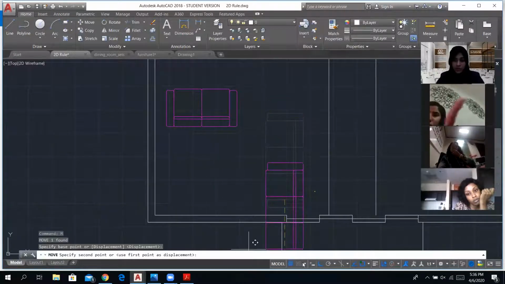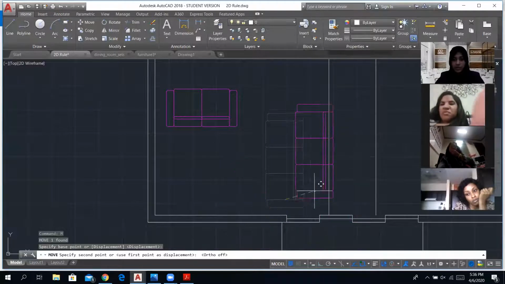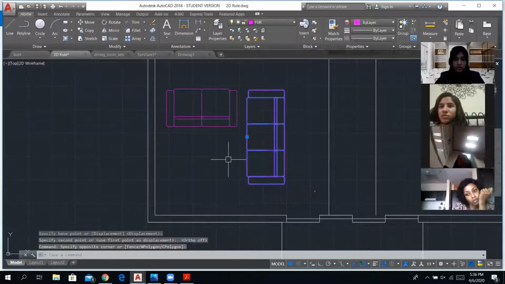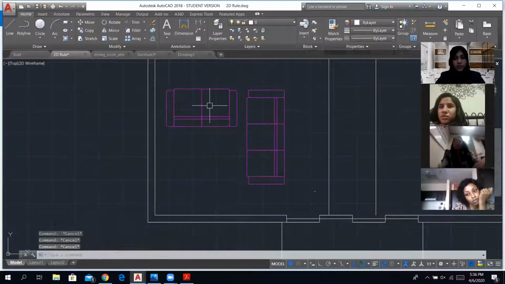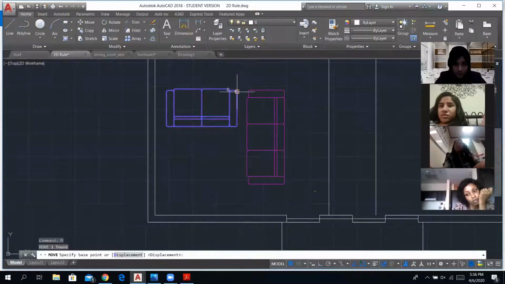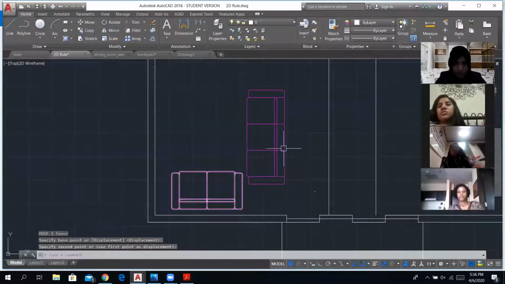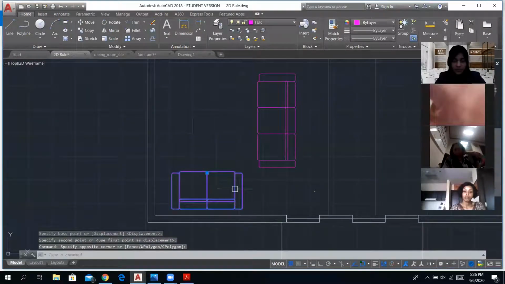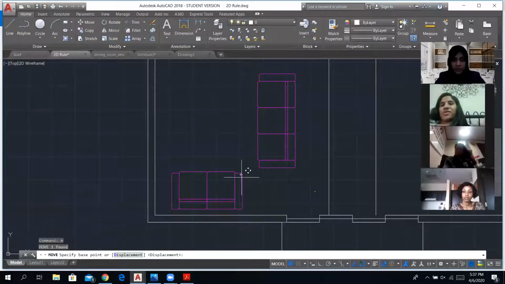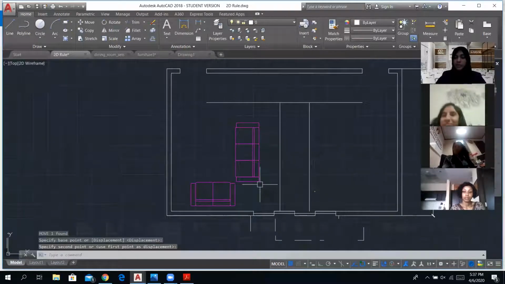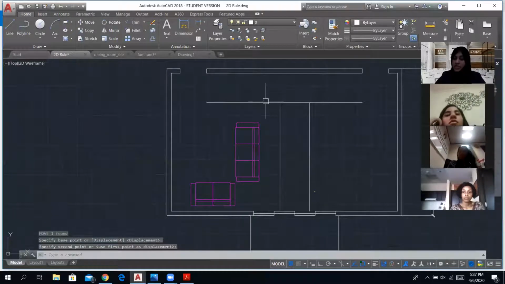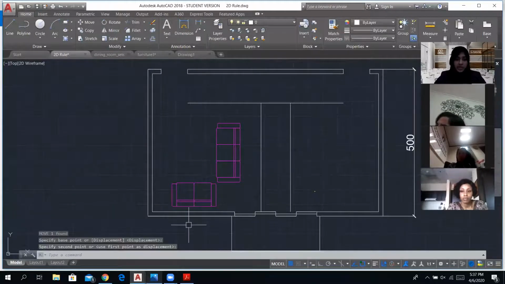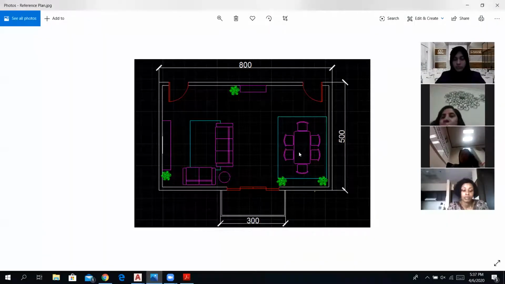M is the command. I'm going to move it freely. So I'm going to turn this off. Move this one as well. This needs to be moved again. And there. So using the move command and the rotation and mirror commands, we have changed the orientation and the spacing of these furnitures. Next, let's say we want to place a dining table.